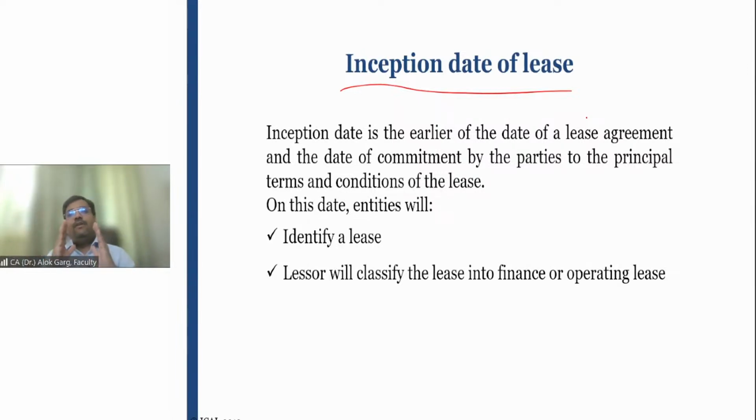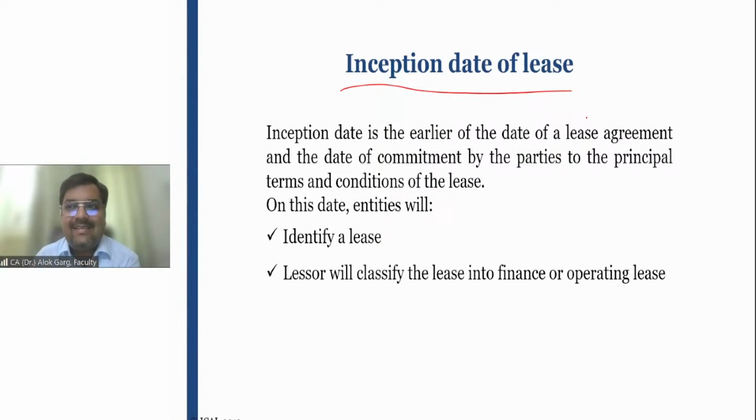So guys, if I talk about 28th February, this is the date when the principal terms and conditions have been established, right? It has been established, right? On this date, the entity has to identify the lease, whether it is a lease agreement or not, whether it is an identified asset or not, whether I have a substantive substitution right. Can I say, Namrata, after when she starts using this property, can I tell her, Namrata, please shift to the second floor, please shift to first floor after 2 months? Or can I say, Namrata, for 2 months of time, can you please take this accommodation in my neighborhood, right?